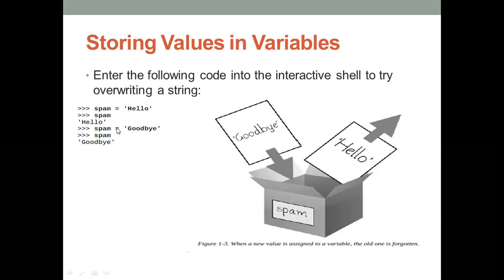Then what happens? If you assign a new value to the existing variable containing a value, the previous value hello will get erased and the new value goodbye will be stored inside that spam. So if you call spam again, what will print? Goodbye. The new value you assigned will print. You will see in the box what happens: the new value is goodbye, the old value is hello, and this hello will be removed from this variable. Okay.